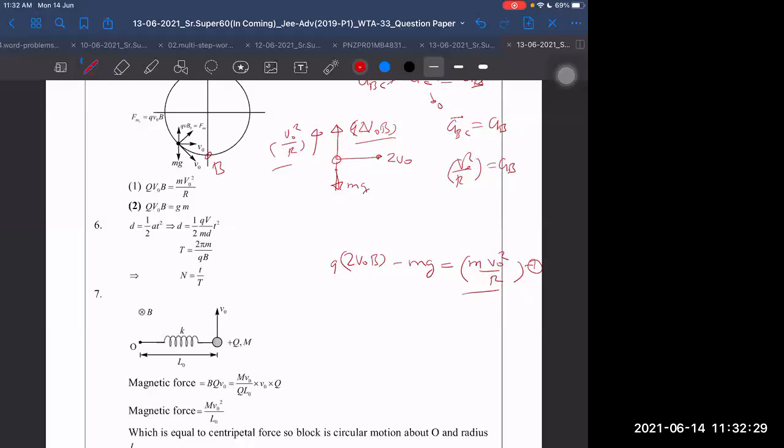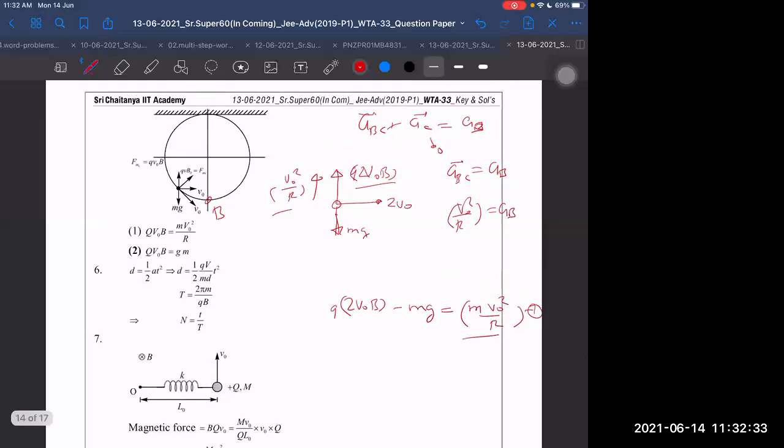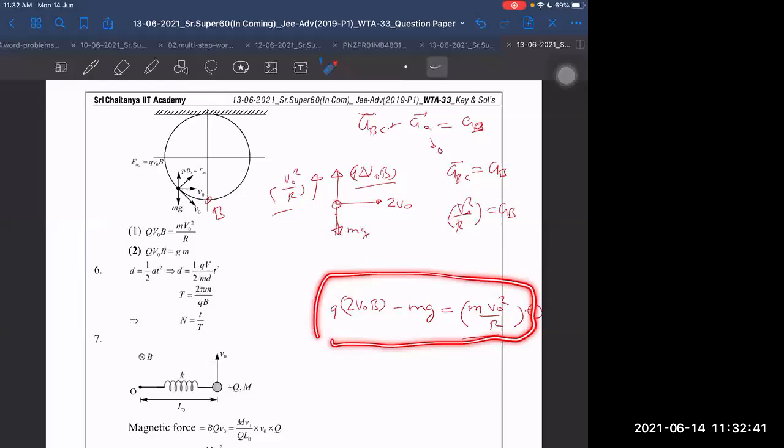Is it in the ground frame or center frame? It is in the ground frame only. Why? Because finally I have written AB, so I'm not in the center frame. I'm in the ground frame only now. This is the equation in the ground frame. What will be the equation in the center's frame? That we may check.